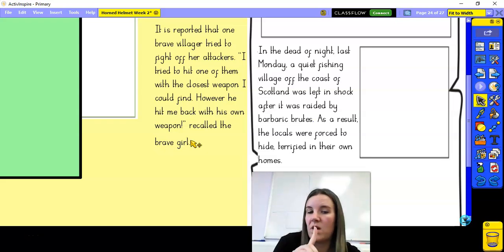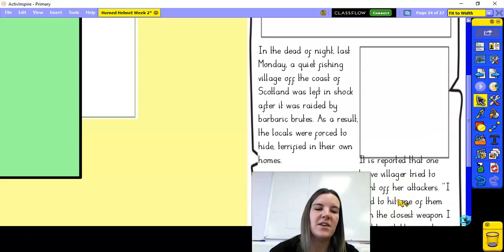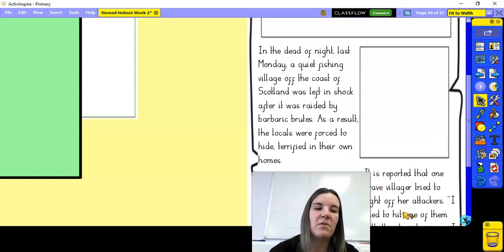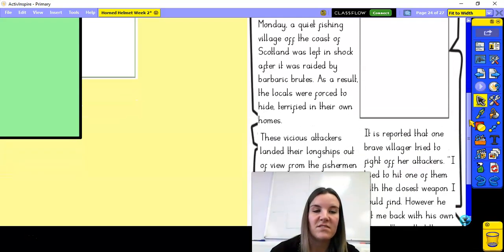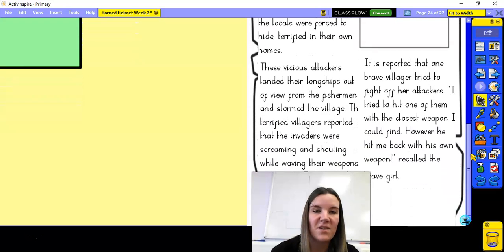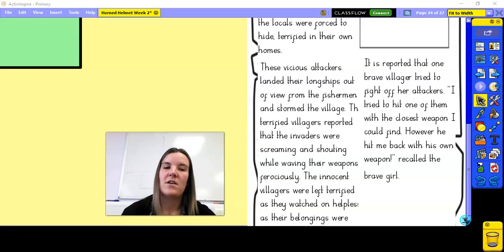And you might want to just do one or two. Okay, I would say more than two would probably be too many. Okay, once you've had a go at that, we're going to pop it into our newspaper report. You might want to write straight on your newspaper report rather than doing it twice, and that's a good idea. That's up to you. Okay, so now you can see my newspaper report is almost finished.